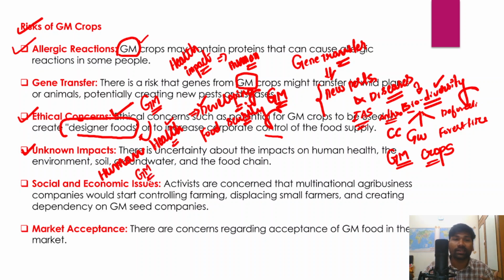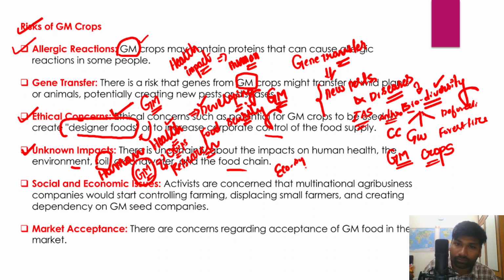So it actually requires a lot of research to find out exactly what the harmful effects of consuming genetically modified foods on human health are. It also has an impact on the environment, on the soil, and on the entire food chain. Thereby it impacts the environment, the ecosystem, and also the biodiversity of a particular area.